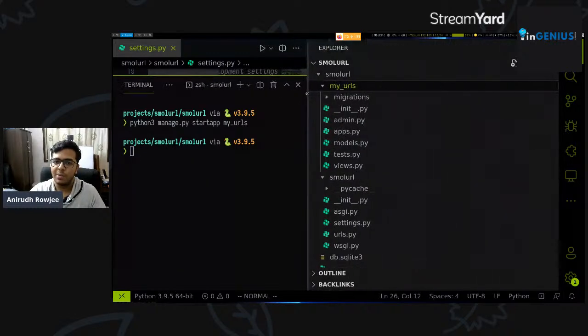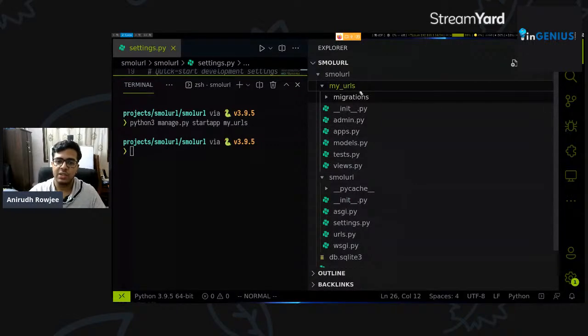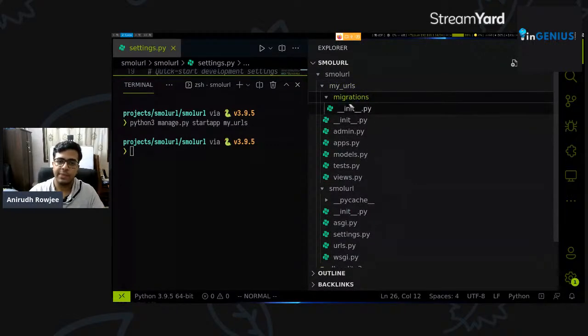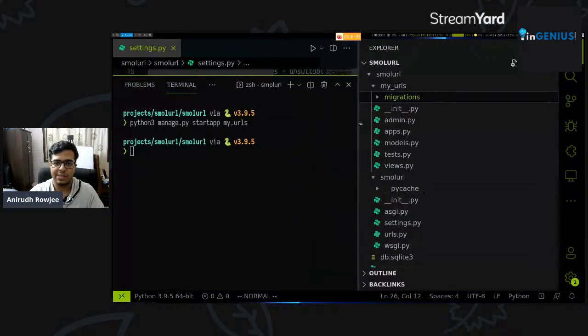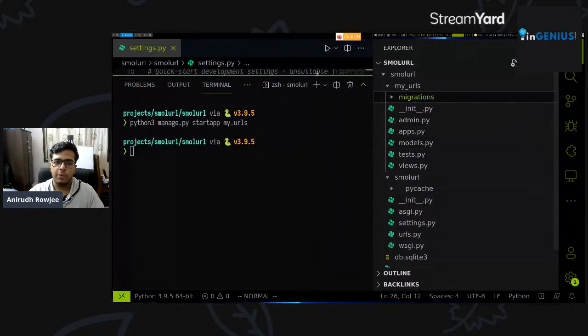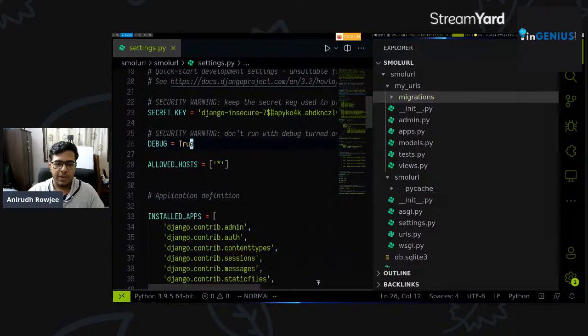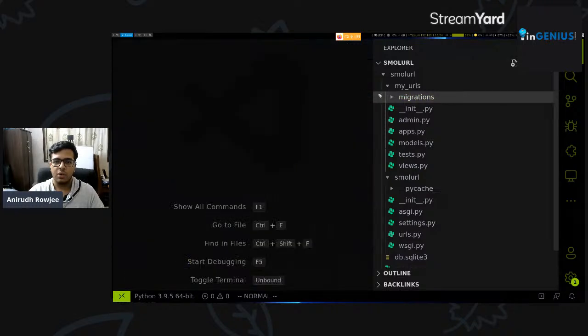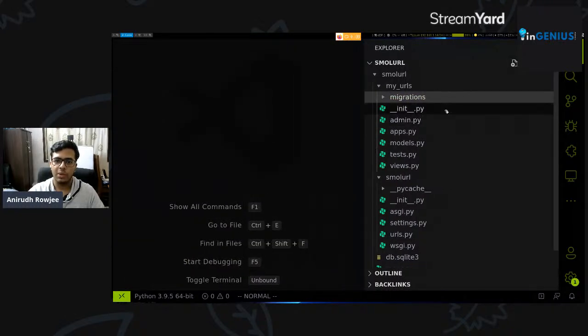Let's take a slightly deeper look at this. You can see that there's a migrations subfolder, which at the moment is empty. There's an __init__.py file inside, but that's it. We've got an admin.py file. The admin.py file is essentially what we use in Django to register a model with the admin interface that Django ships with. So Django's inbuilt administrative interface is extremely powerful, to the extent that sometimes people don't even bother adding a separate front end. Django's admin interface is feature rich enough for you to put an app into production with it.